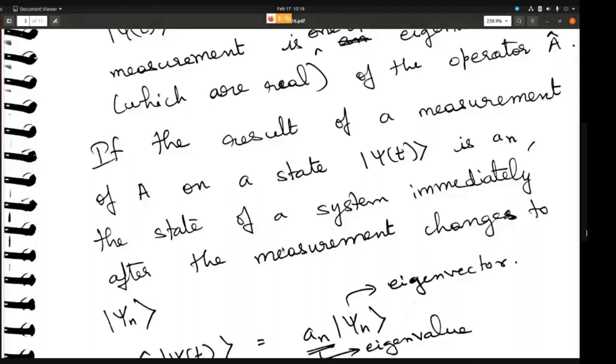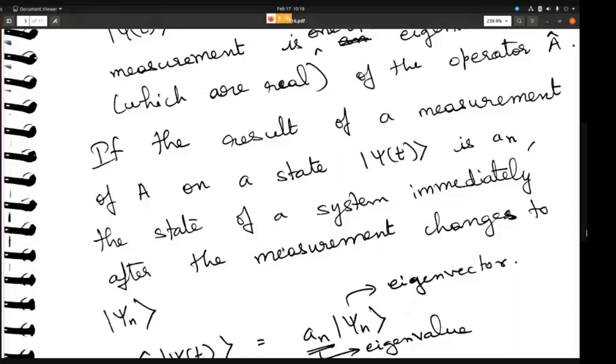The operator might be some matrix. Imagine that the operator is a 2 cross 2 matrix. Then it will have 2 eigenvalues and 2 eigenvectors.